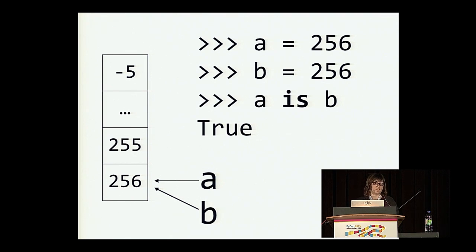So then when we type in A is B, this evaluates to true, because is really testing for object identity. Is this the exact same object that's stored in memory?